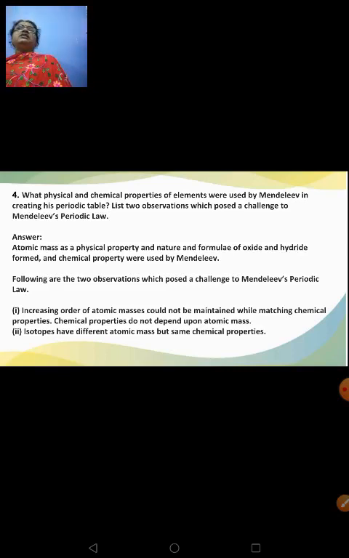Apart from this, there are very common questions like what are the limitations of Mendeleev's periodic table, what are the advantages of Mendeleev's periodic table. These questions were given in your notes that you can learn. So these few questions which are very hard to find are given here as a revision part to you. Please make a note of it.